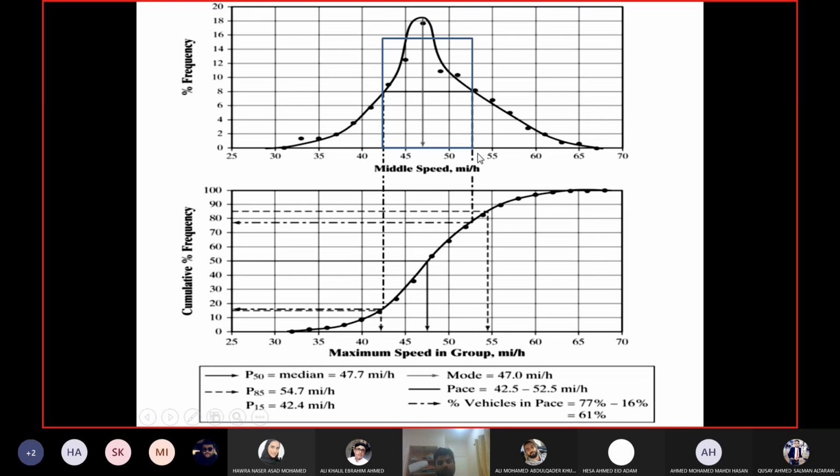Pace is 42.5 to 52.5, so it is not close to the lowest or the highest value. And even then you have 61% of drivers in that range. So on the extreme sides, out of the pace range, you have very few drivers. 39%, if you distribute it on both sides, is very few.